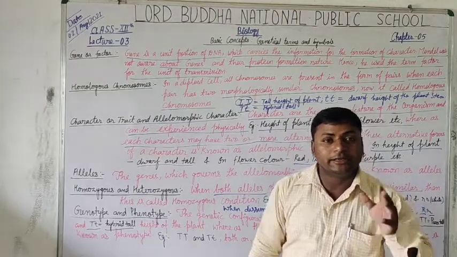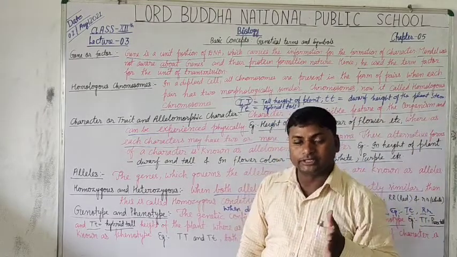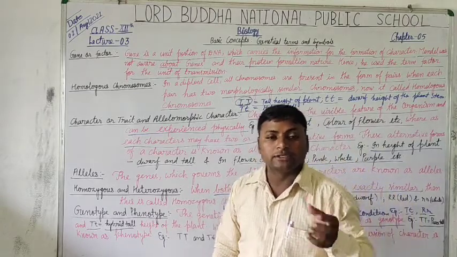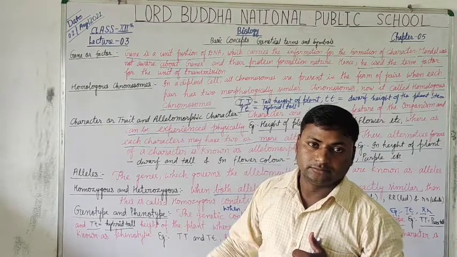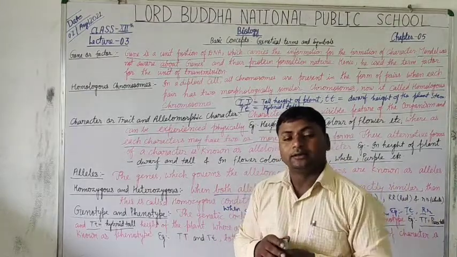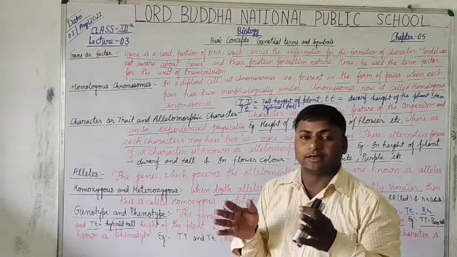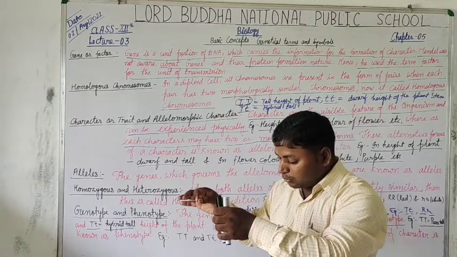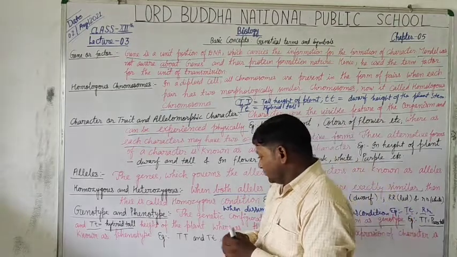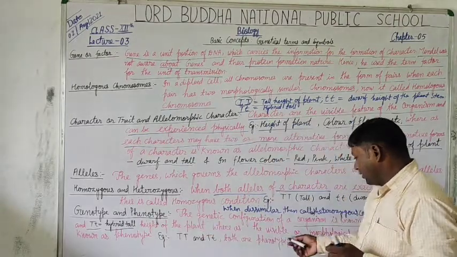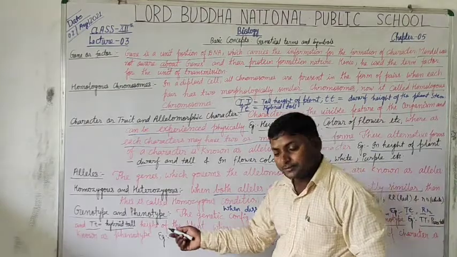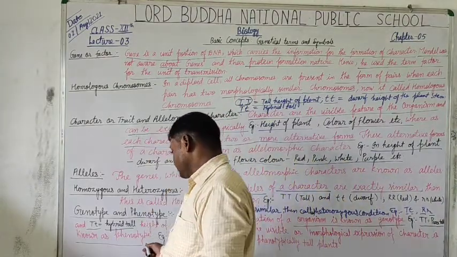This cannot be physically determined by observing the morphological character. So the hybrid tall and pure tall in appearance both plants appear about the same length. Whereas the visible or morphological expression of a character is known as phenotype. Is that clear?